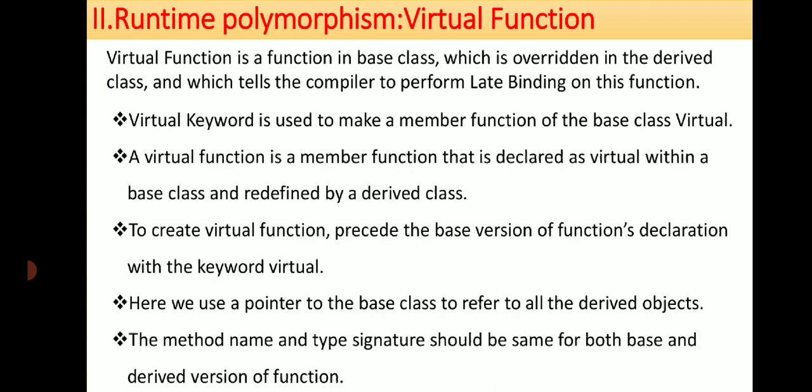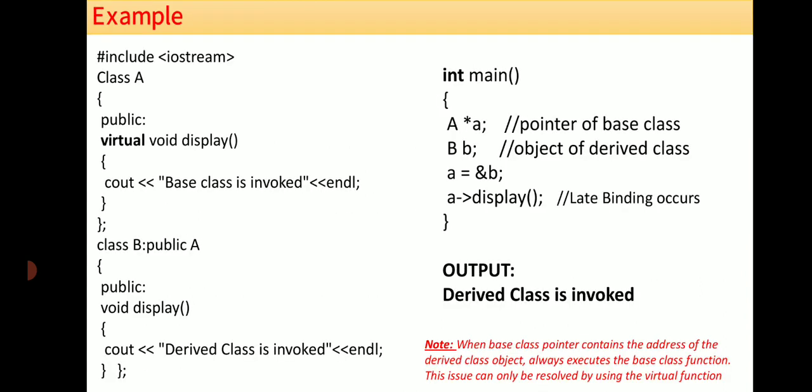I think I have explained this point. So here, the last, fourth point: we use the pointer to the base class to refer to the derived class objects. See here, we are using the pointer of class A to refer to the object of the derived class. So here B is an object of a derived class, where A is the pointer of a base class.